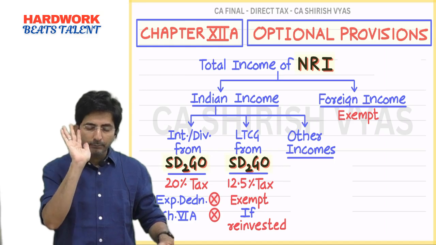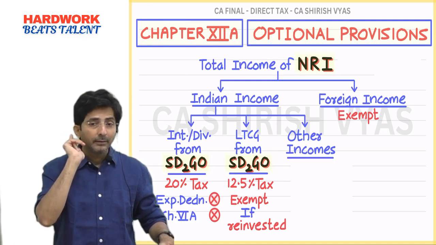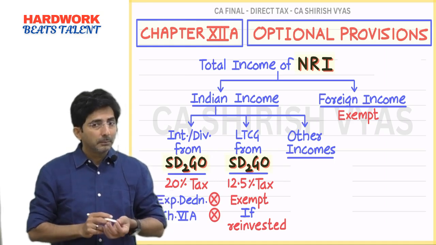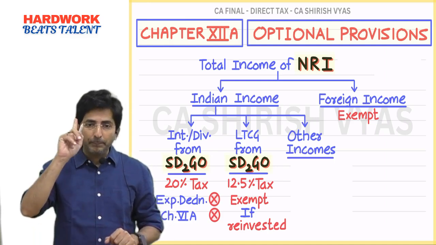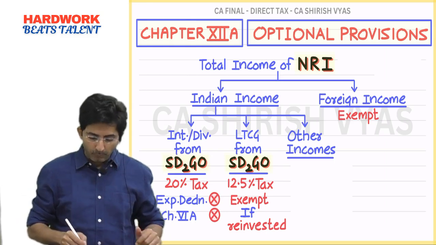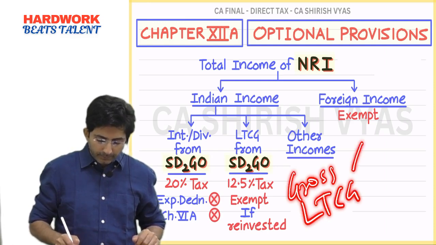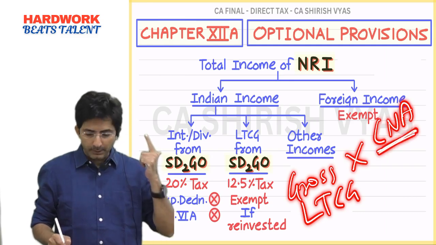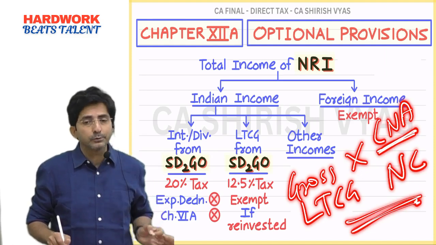Take a moment and think. 54F: capital gain, sell anything and buy house. Remember that? Same type of formula is there. In 54F capital gain, the exemption formula was like this: gross long term capital gain into CNA, cost of new asset, cost of new house, divided by net consideration. Same formula you have to follow here also.